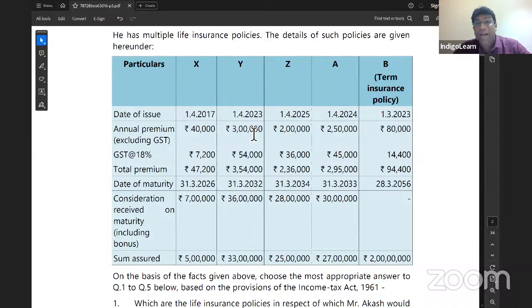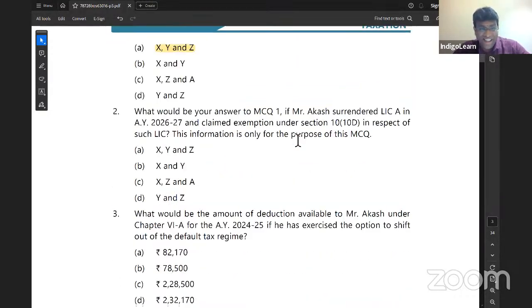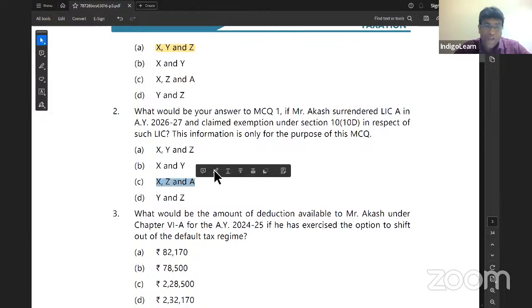Why he can't combine with A? Because Y and A put together it is coming to 5,50,000. But you can definitely take exemption for Z because 2 plus 2,50,000 is 4,50,000. It's not crossing 5 lakh. So the exemption will come in respect of X, Z, and A. So when I say X, Z, and A, the most suitable option is, of course, option C, my dear friends.